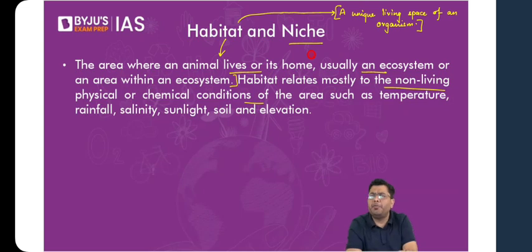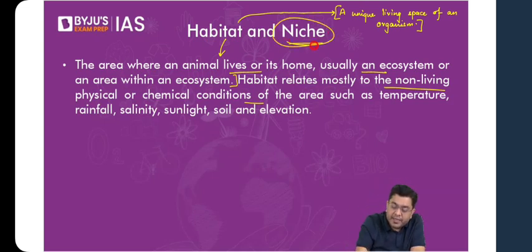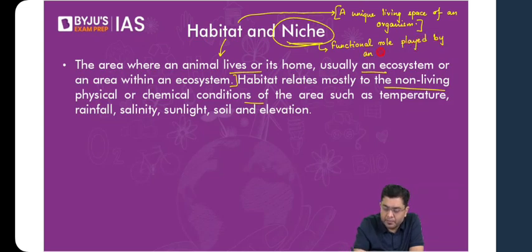For example, consider a herbivore like a deer. A deer, in general, will consume the producer community, the grasses or the leaves. But over the long run, its presence is also very important in the ecosystem, because if the deer population declines, then the tiger population will also decline, isn't it? So that is the functional role played by an organism in a particular ecosystem. So niche is the functional role played by an organism. Let us have that delineation.